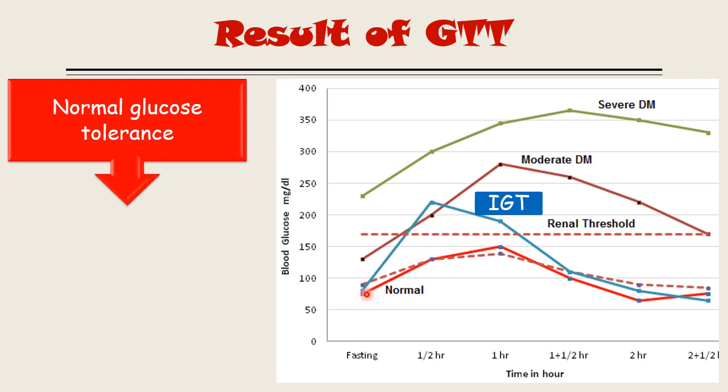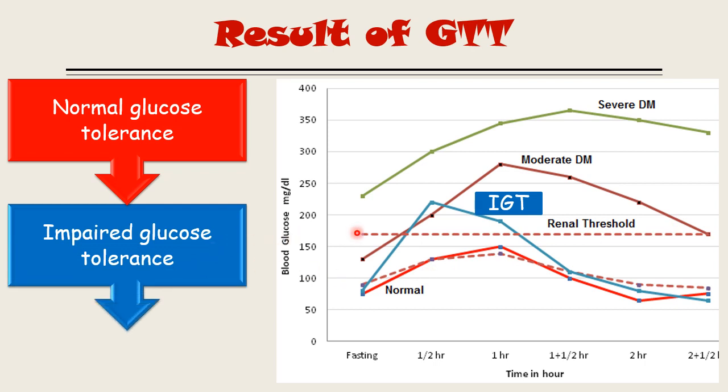One more GTT shown is this blue colored line. See, after giving the first dose of glucose, the graph will cross the renal threshold. That blue colored line is known as IGT, meaning impaired glucose tolerance. The person has impaired glucose tolerance but has not yet reached the stage of diabetes mellitus. After some time, the blood glucose level of the impaired glucose tolerance patient returns to the normal level.